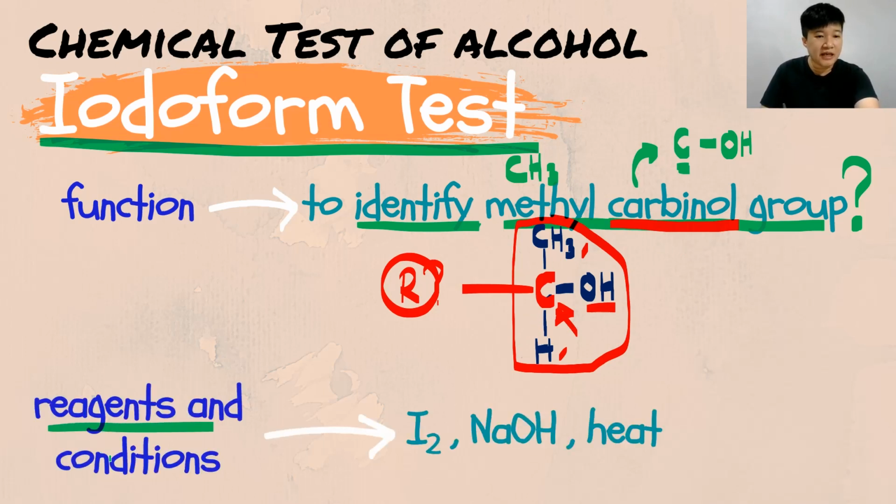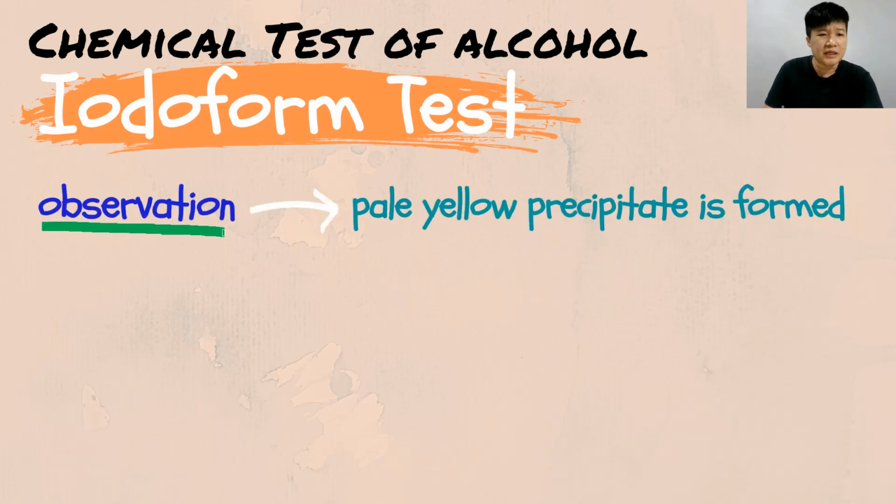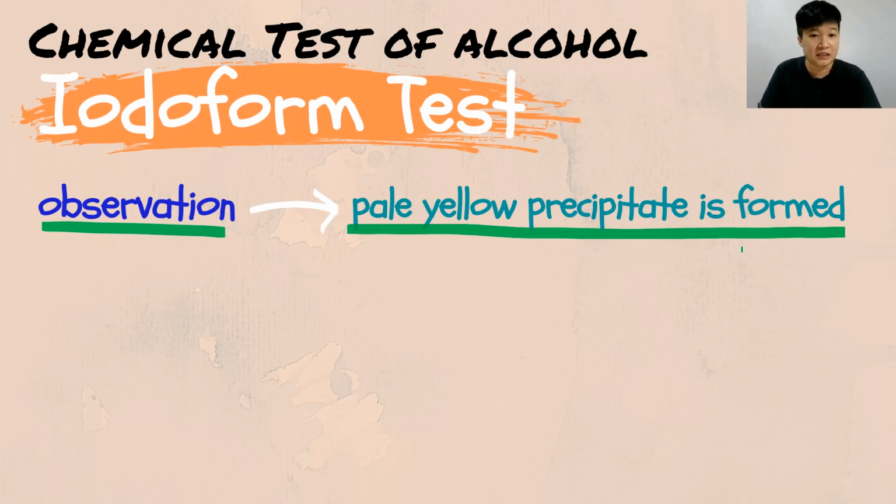Next, the reagent and condition that we use in your iodoform test is your I2, your iodine, in an alkaline condition, NaOH, with the presence of heat. So you must use I2 and NaOH and also heat for the iodoform test. This is the recipe. Next, what would be the observation? The observation is your pale yellow precipitate is formed.